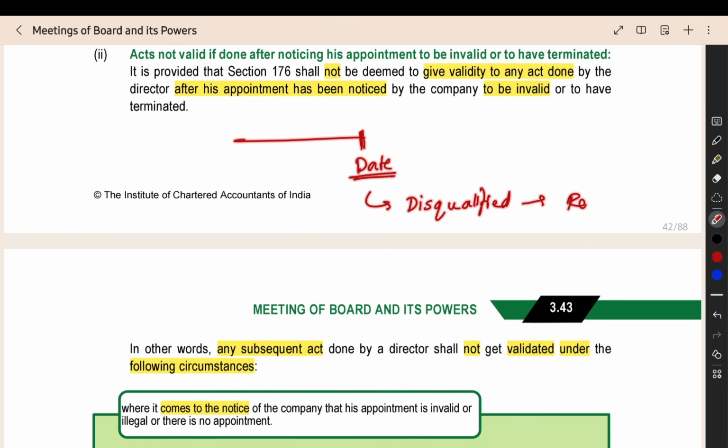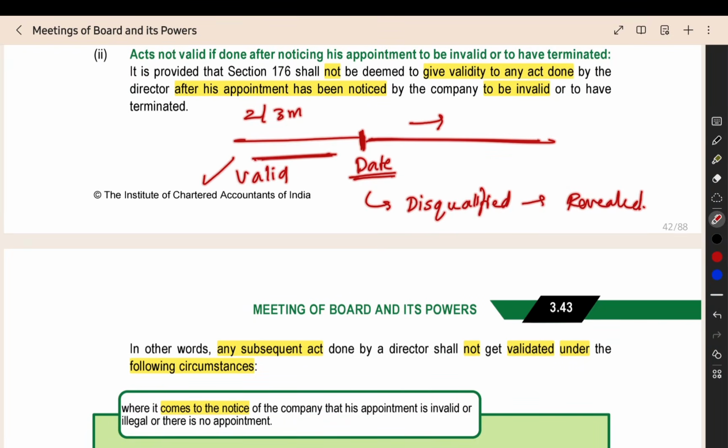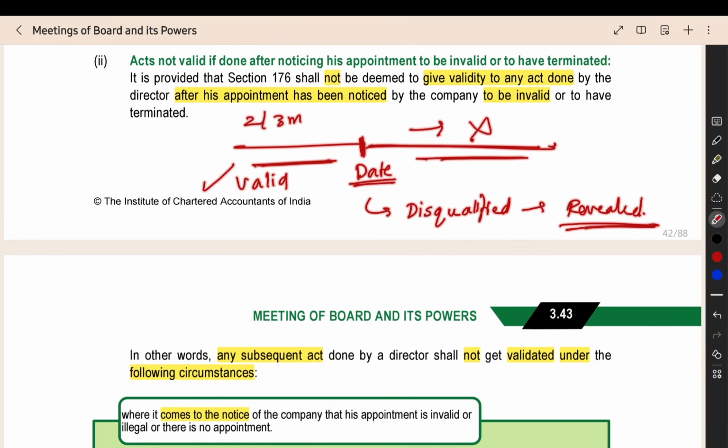Now, this was revealed on this date. What this provision is saying is that whatever work he did in the 2-3 months before the date will be valid. There is no problem in that. But after this date, whatever work he is doing will be invalid. As a director, if he does any work after this date of revelation, that will be invalid.